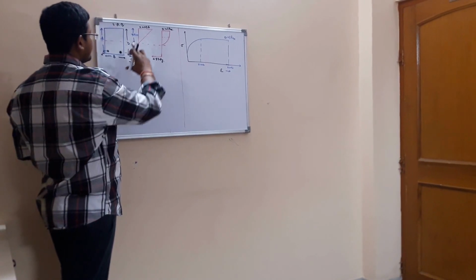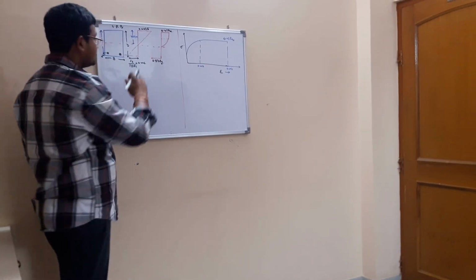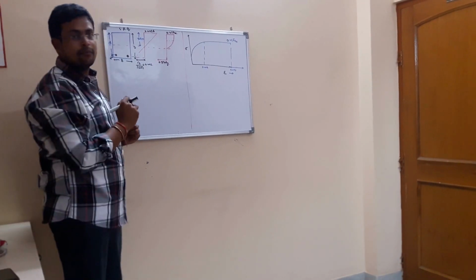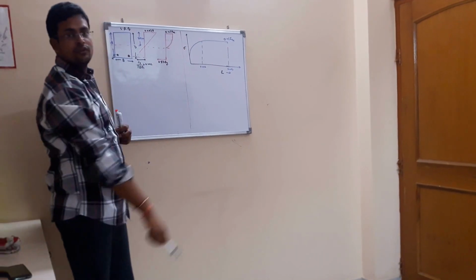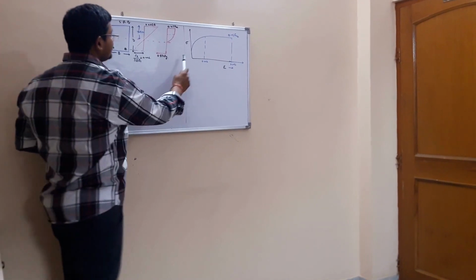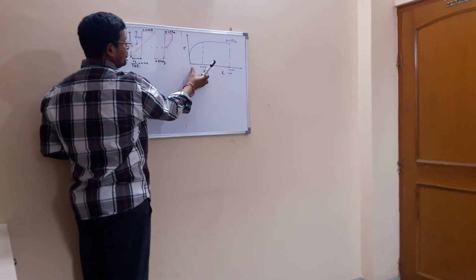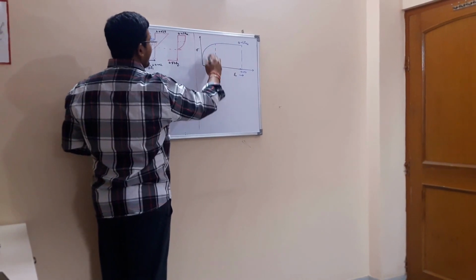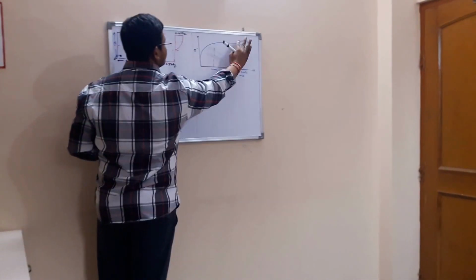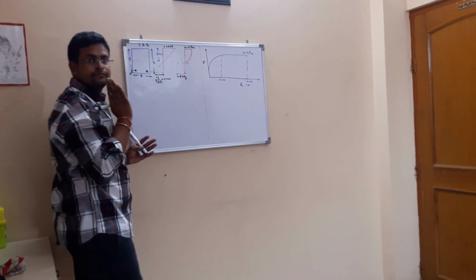Before that, I should explain these two diagrams. This is the strain diagram, and this is the stress diagram, which we have drawn from the design stress-strain curve. Up to 0.002 the stress-strain curve is parabolic, and after this it is linear.